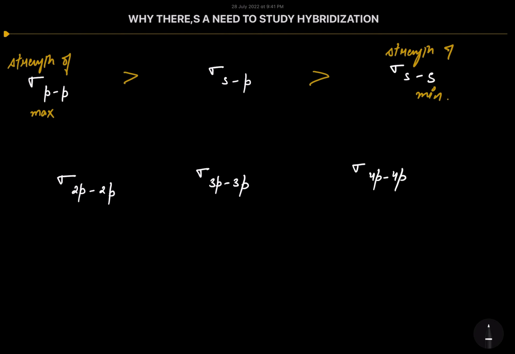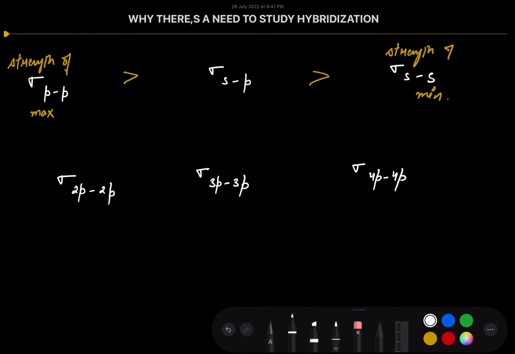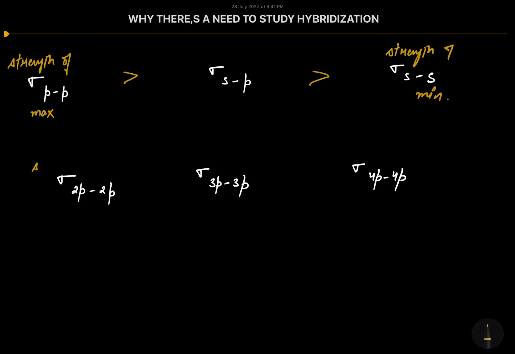Now as you move down the group, the size of the atomic orbital will increase and hence the extent of overlapping will decrease. So the strength of the sigma bond formed between the 2p orbital of one atom and the 2p orbital of another atom will be maximum, and then it will decrease down the group. So strength will decrease down the group.